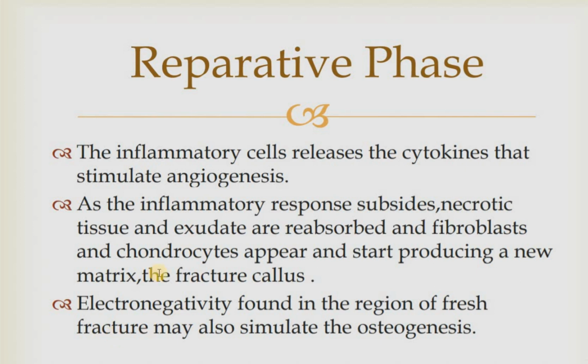So what happens now? First, the inflammatory cytokines are released and stimulate bone formation. Also, the electronegativity stimulates bone formation. The remaining necrotic and exudate tissues are getting absorbed, and fibroblasts and chondrocytes start producing the future matrix and callus for further bone formation.